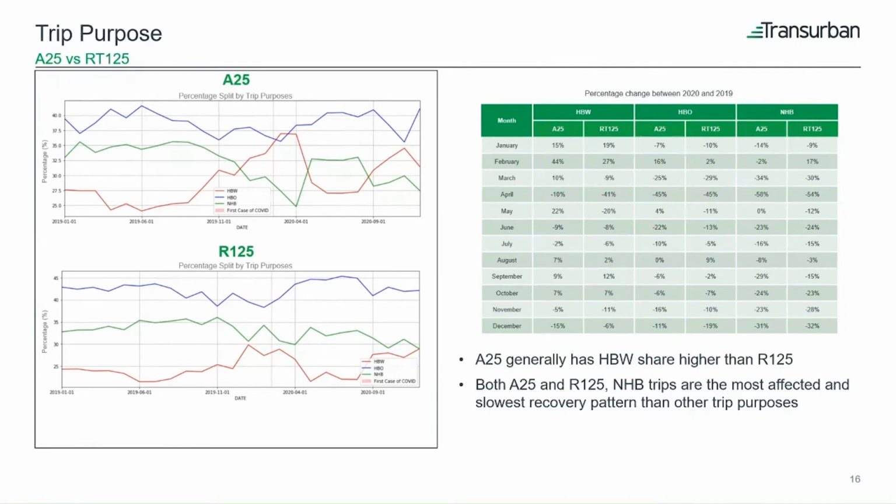In terms of total trips and recovery, which can be seen from this table, the non-home-based trip is the slowest to recover back to the 2019 level compared to the other home-based trips. There are some months where the home-based work trips in 2020 for both bridges are higher than the 2019 level, as you can see around August to October based on the StreetLight data.